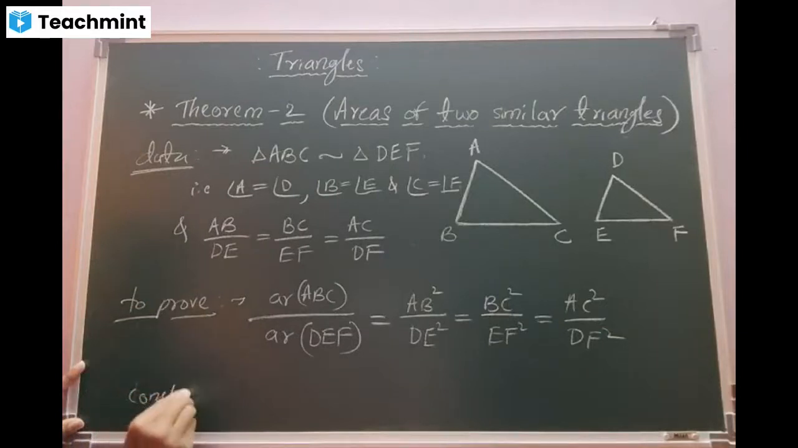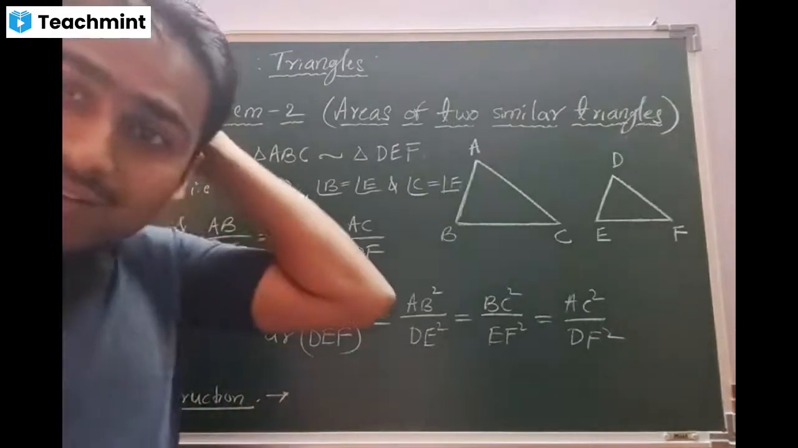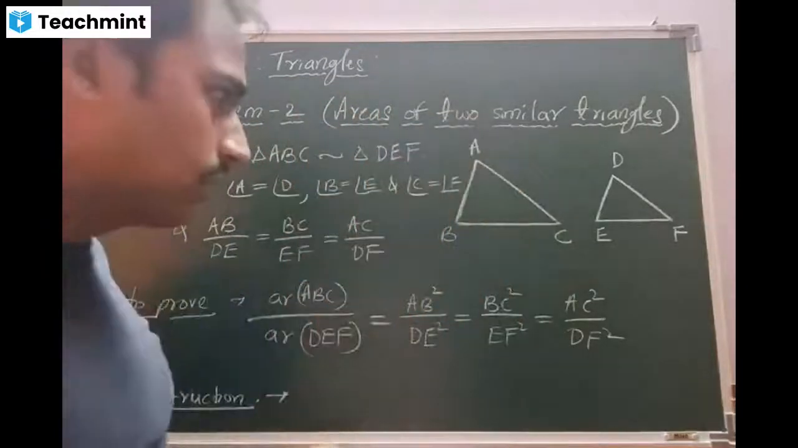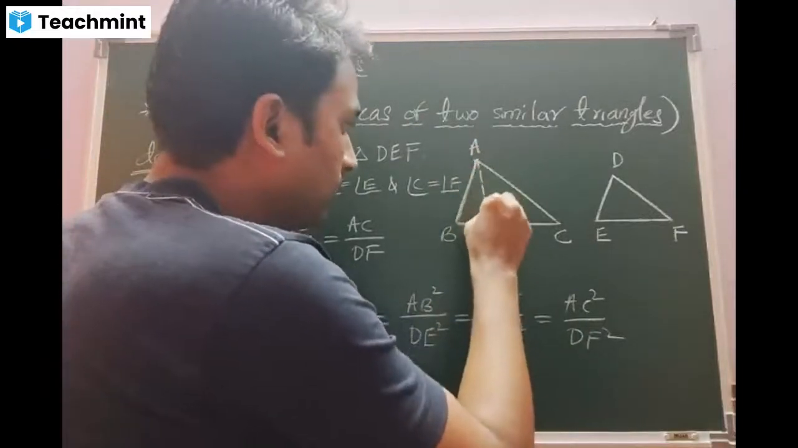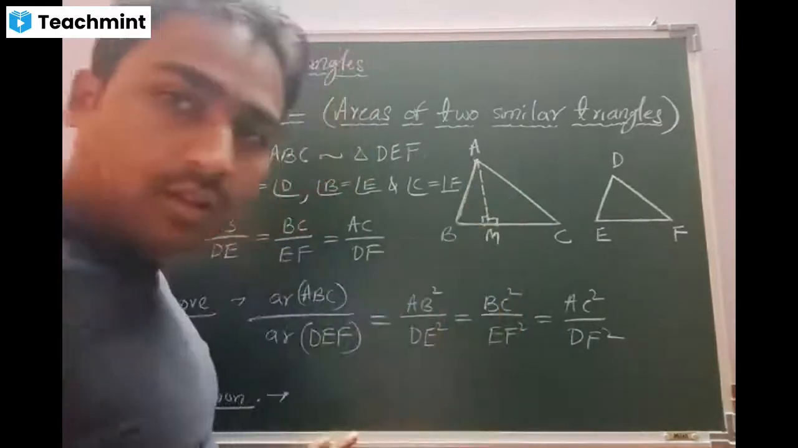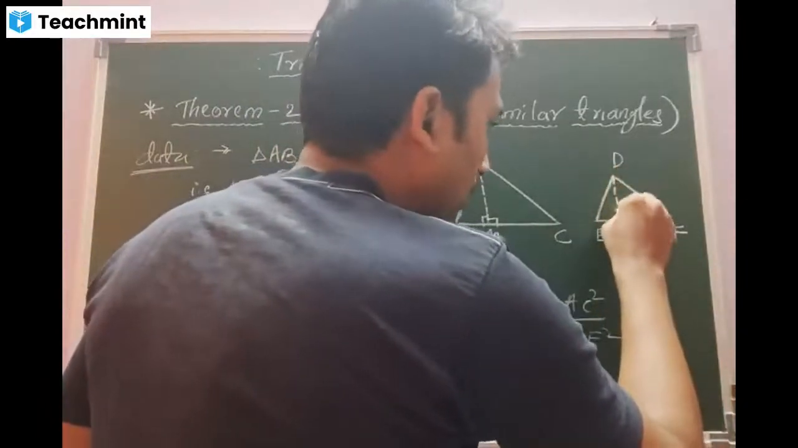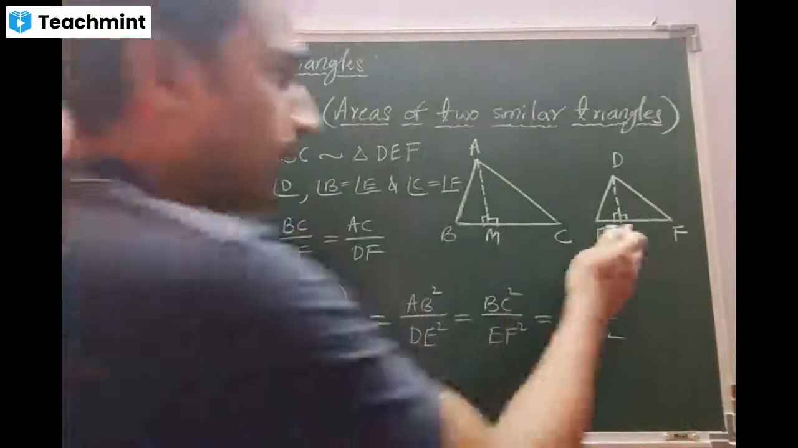Now we will go for construction. Without construction, we cannot proceed, beta. The question comes, what construction do we require here? Beta, the construction is very simple, not at all complicated. From vertex A, draw a perpendicular line to the base BC, call it AM. Then from vertex D, do the same work, perpendicular to the base EF, call it DN. Is that clear?